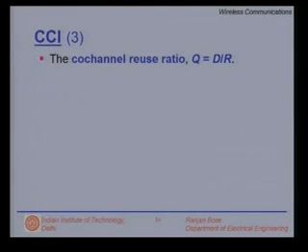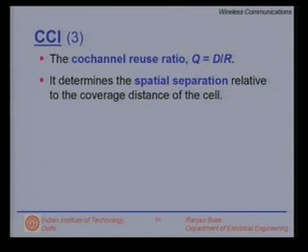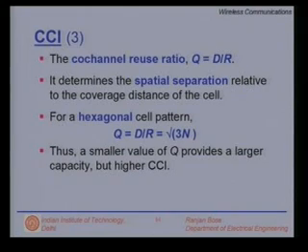We know that the co-channel reuse ratio Q is given by D over R, where D represents the distance between co-channel base stations, whereas R is the cell radius. So, this is a normalized distance. Q determines the spatial separation relative to the coverage distance of the cell. For a hexagonal cell pattern, we have seen that Q is nothing but the square root of 3N. So, it grows as the square root of the cluster size.